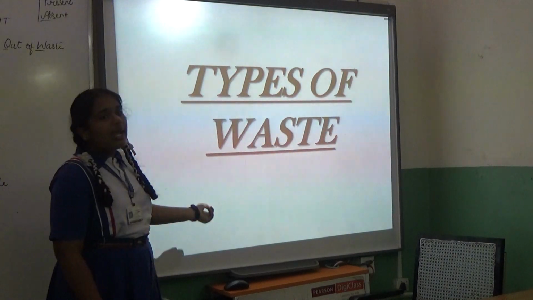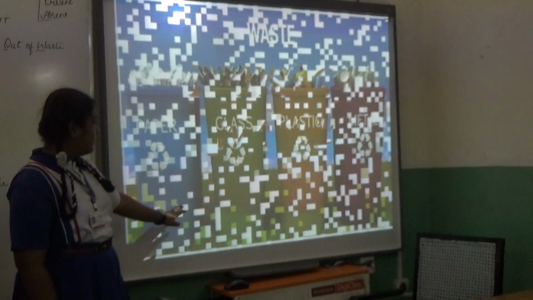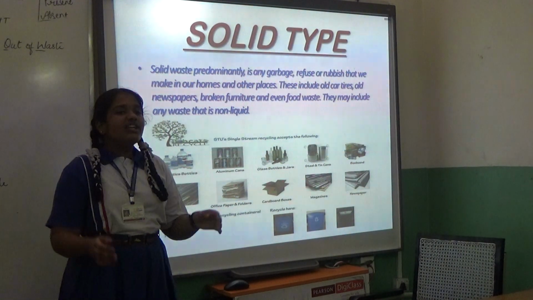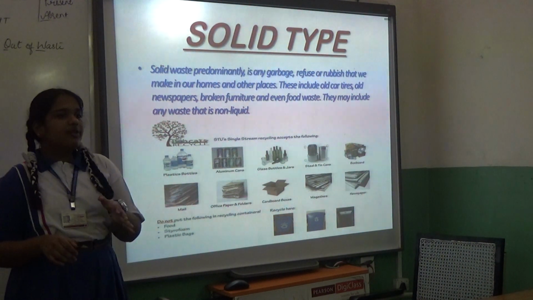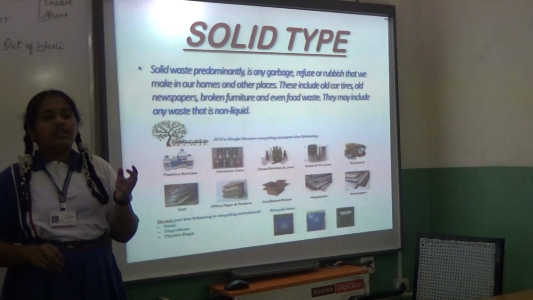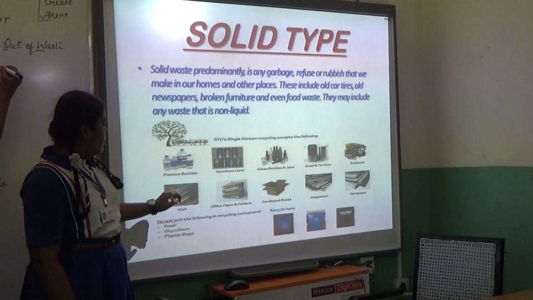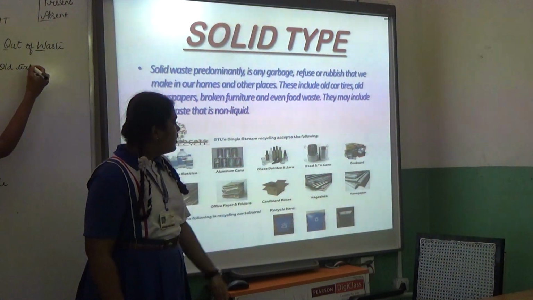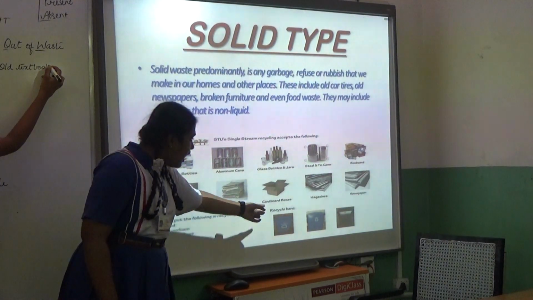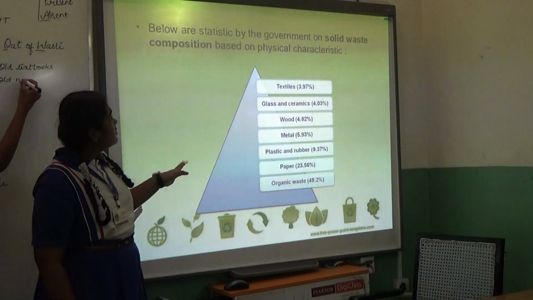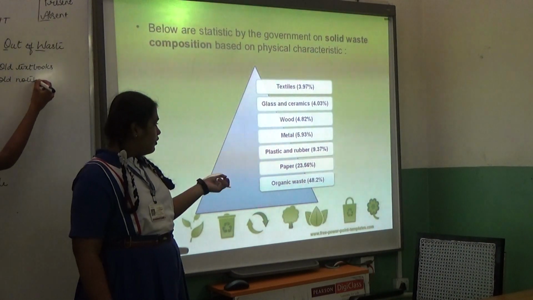Next, the types of waste. So the solid type of waste. Solid type of waste is something non-liquid. This includes your broken furniture, newspapers, glass pieces, aluminium cans and etc. So the plastic bottles, aluminium cans, glass bottles and jars, steel and tin cans, your cardboard boxes also come under solid waste. So this is the statistic of the government for the solid waste.